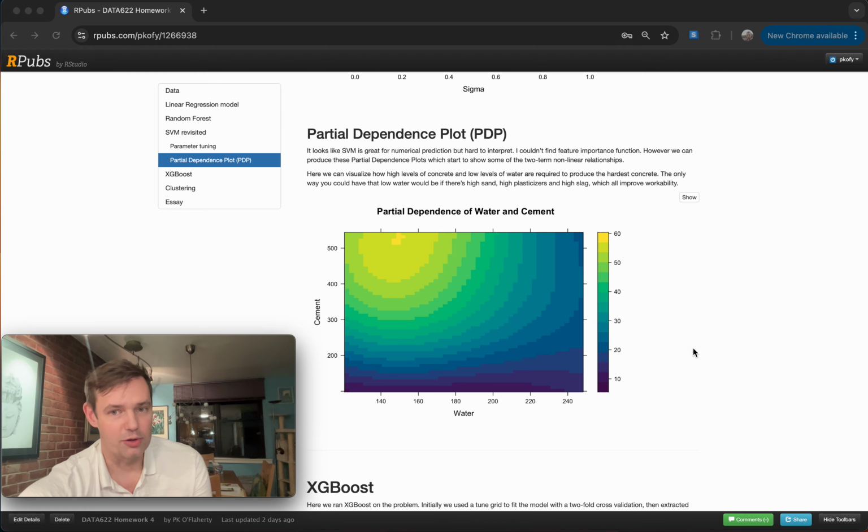So we're looking at water and cement, and we're able to see how they interact related to hardness. And we're seeing that the hardest concrete is when it's really high cement and really low water. If we were to look at a third variable, I would pick plasticizer because we would assume that in order to get that really low water to cement ratio, we would need a lot of plasticizer.